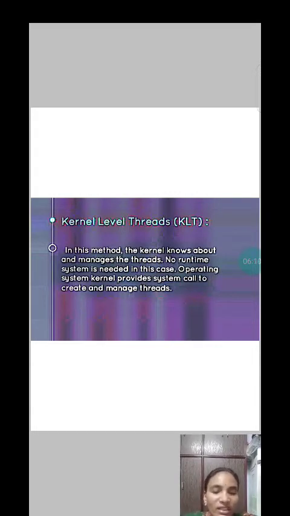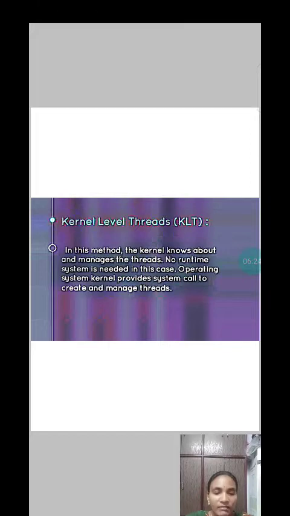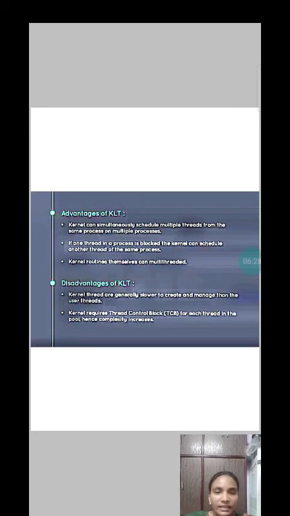Before, in user level threads, the operating system is unaware of user level threads. But here, the operating system directly supports the kernel level thread. Before, in user level threads, we have thread libraries to create user level threads. Here we have system calls to create kernel level threads.